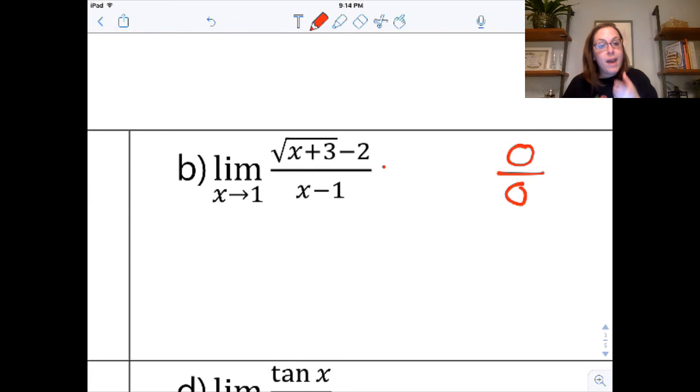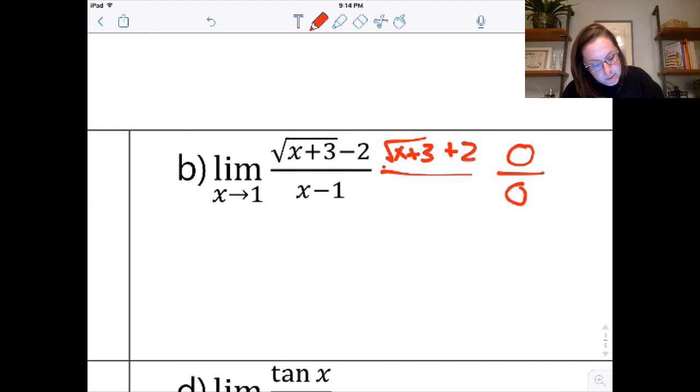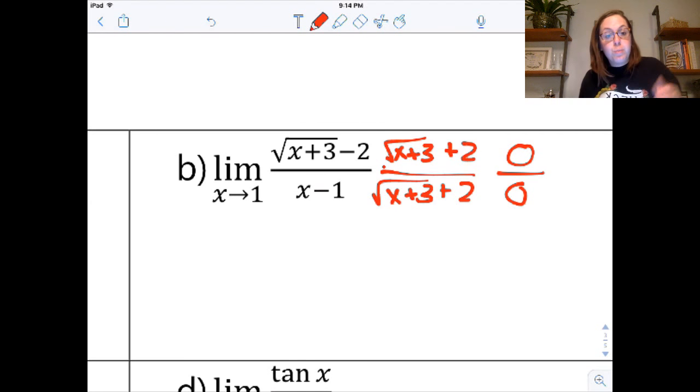When you have a radical in there, the easiest thing to do is to multiply by the conjugate. That just means keep the first and the last part the same, change the sign in the middle. So I'm going to keep those the same, and now I'm going to actually multiply. For my numerator, remember that this is almost like a binomial times a binomial, so you're going to multiply out.